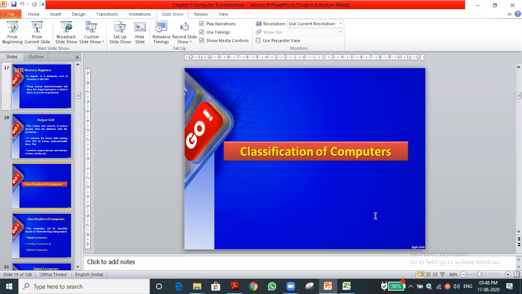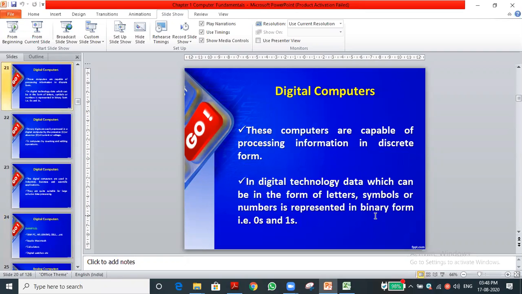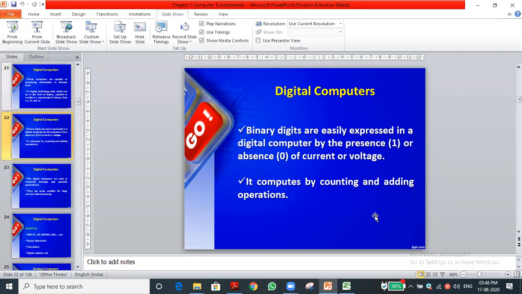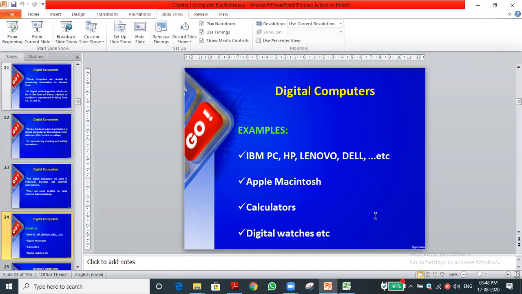Okay, and devices we have seen. Classification of computers, of course, we forgot to discuss. Digital computer, analog computer, hybrid computer we could discuss. In a digital computer we are giving the data in the form of zeros and ones. Whatever we are using, such computers are called digital computers.